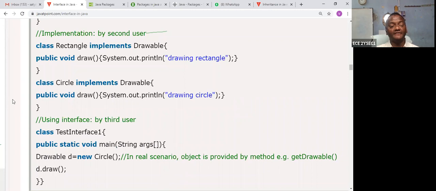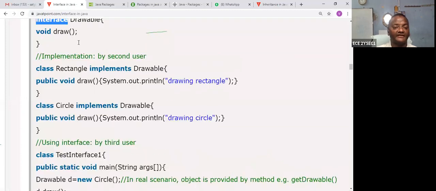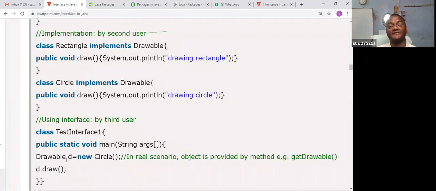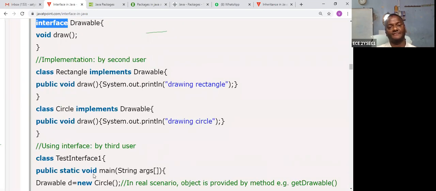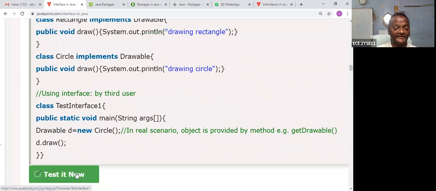In the main method, since the methods are public, you should create an object. This is Drawable, this is Drawable, and this is Drawable, so polymorphism takes place. D is the name of the object, and you are creating it with new. In which class? The Circle class. Suppose instead of Circle you use Rectangle, you can write that. Now D dot draw. Draw is dynamic polymorphism. In the test, if you write Circle, then it goes to the Circle function.